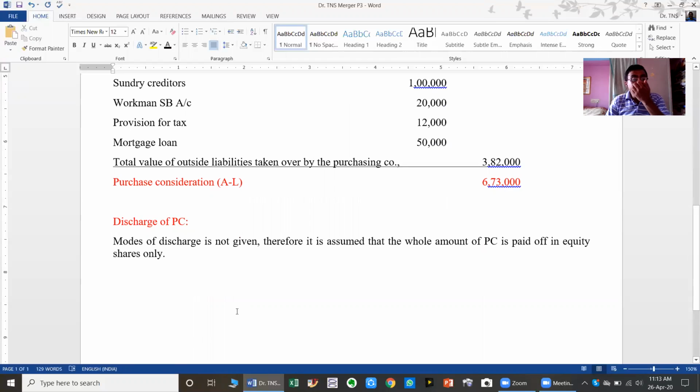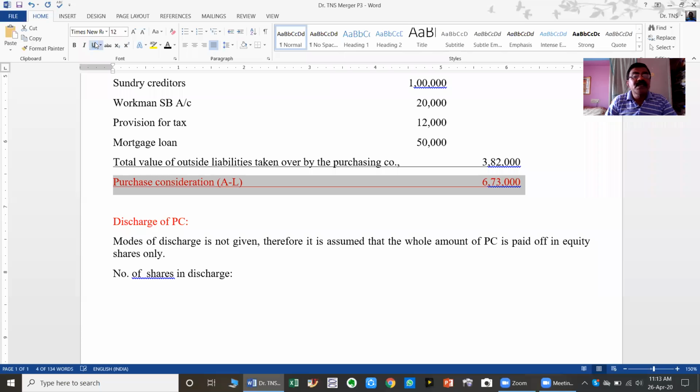Okay. If it is the case, here we have to find out the number of shares, how many it will come. That is the number of shares in discharge. How many shares have to be given? What is the total amount of purchase consideration here?